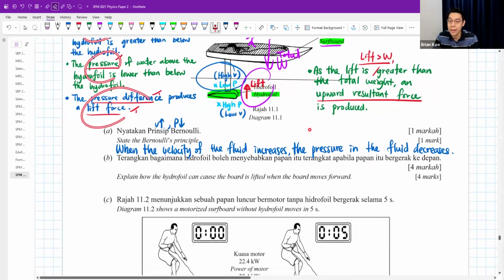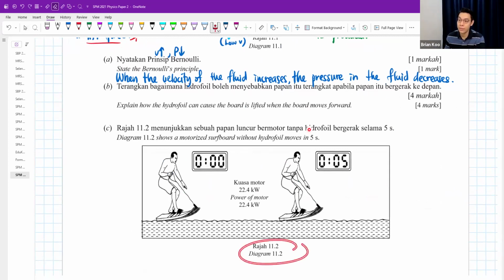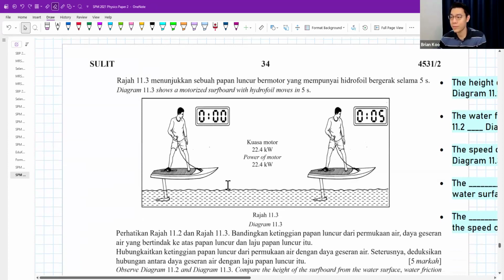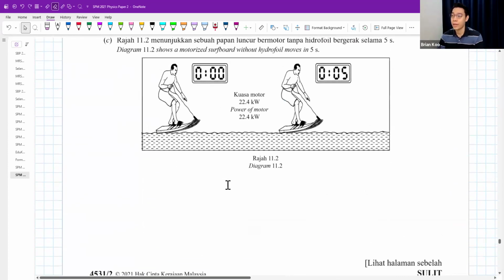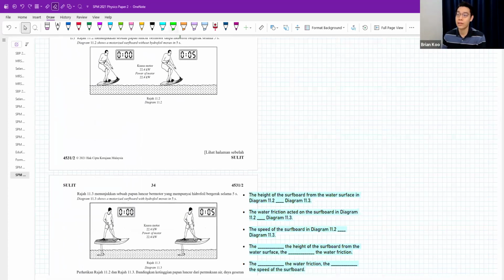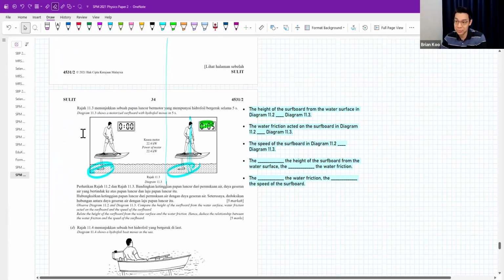Yeah. Let's see. Diagram 11.2 shows a motorized surfboard. Usually a surfboard got some motor down here to push the water and then it will go forward without a hydrofoil and moves in 5 seconds. And then in the next page, we show a motorized surfboard that moves in 5 seconds also. Okay, the power all the same now. It's just that in 5 seconds, one of the guy here move more than the other because one has a hydrofoil and one don't have hydrofoil. So that's the only difference. Got hydrofoil and don't have hydrofoil.